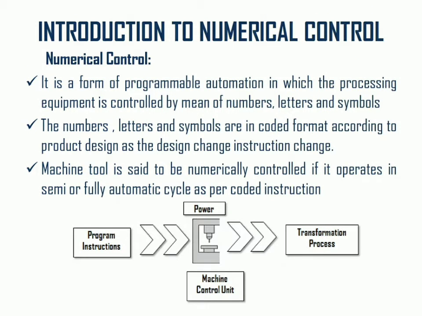The machine tool is a major component, and we give instructions to the machine tool with the help of program instructions. These program instructions get interpreted by the machine in the form of binary signals. These binary signals get converted into digital signals, and the digital signals get interpreted by the electrical component fitted with the mechanical machine tool, in the form of electrical power. As this electrical power reaches the electrical components, they start rotating. As they rotate, the mechanical components of the machine tool get motion, and this carries out the complete machining operation.